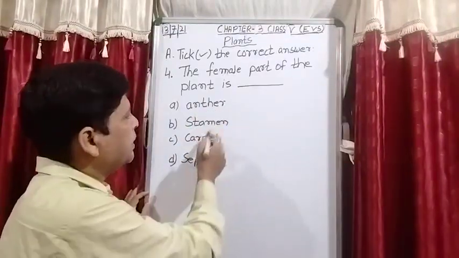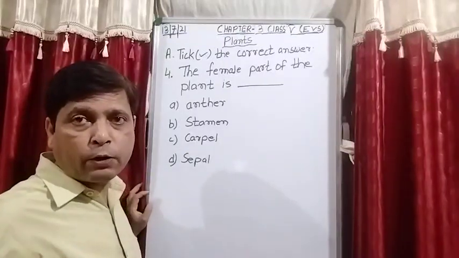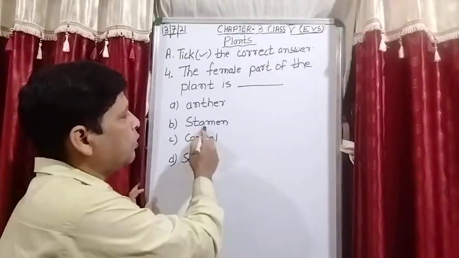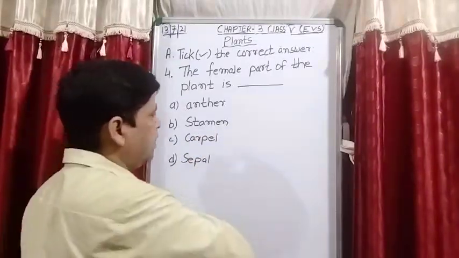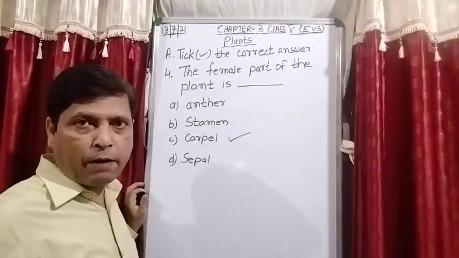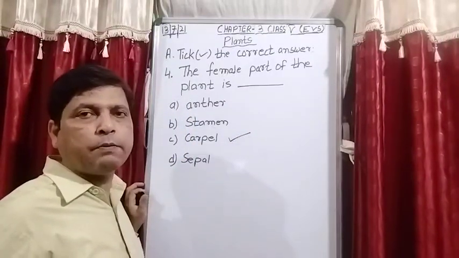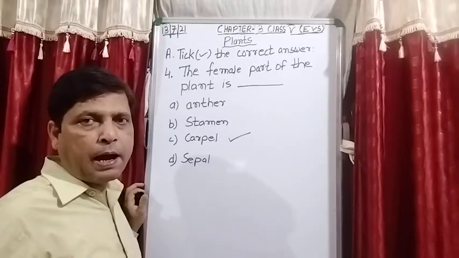Stamen is the male reproductive part of the flower, so this is also not the right answer. Carpel, yes, carpel is the right answer. Carpel is the female reproductive part of the flower and it is divided into 3 parts: stigma, style and ovary.